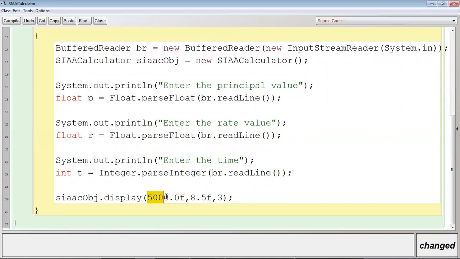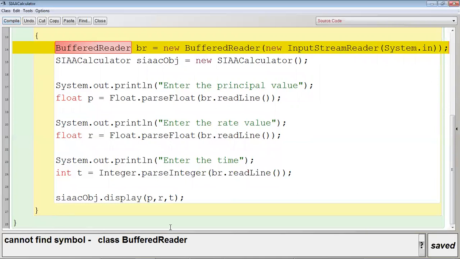Okay, within which the value of principal is stored, which is given by the user in the output screen. So I will write here P, and in place of 8.5f I will write here R, and in place of 3 I will write here time T. Okay, now let me compile.